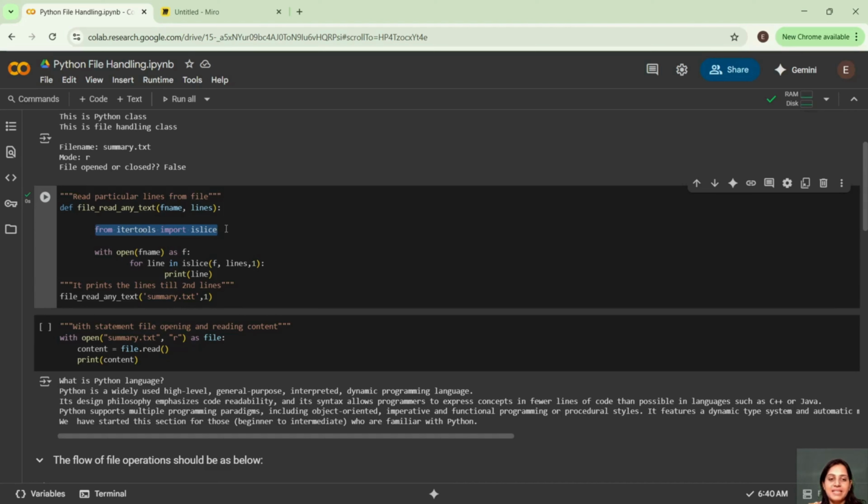Import islice. So with open, guys, I have used with and open: with open(file name) as f, for line in islice(f, 1). This is a step I am keeping, but right now I don't have many lines. You can keep 1 or you can keep 2 like this. These are your steps. But right now I don't have much in the file.